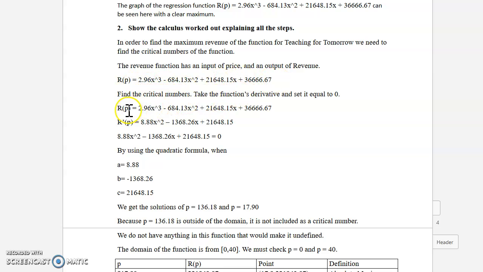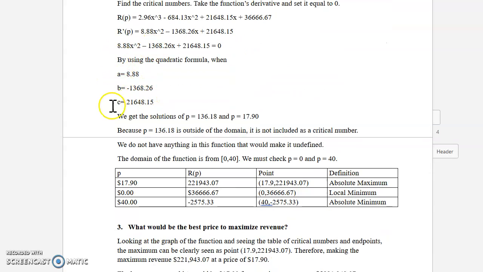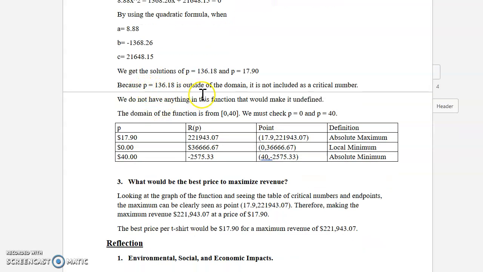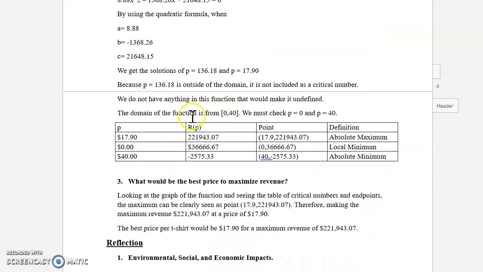To find the critical numbers, we take the derivative of our function. Right here, the derivative. We set it equal to 0. And then when using the quadratic formula, with A for A, B for B, and C for C, we get p equals 136.18 and p equals 17.9. And since p equals 136 is outside of the domain, it is not included as a critical number, since my domain is from 0 to 40.